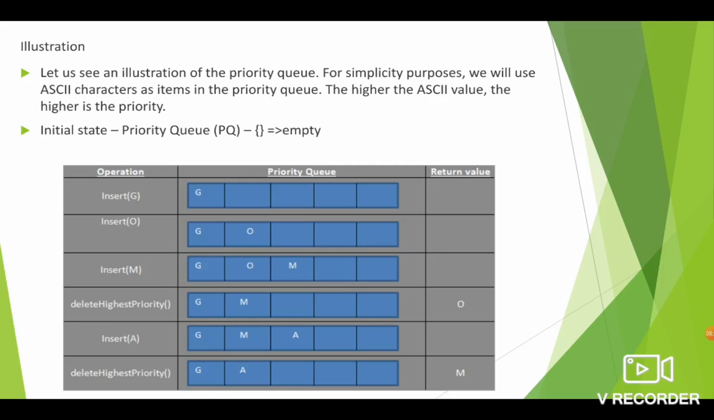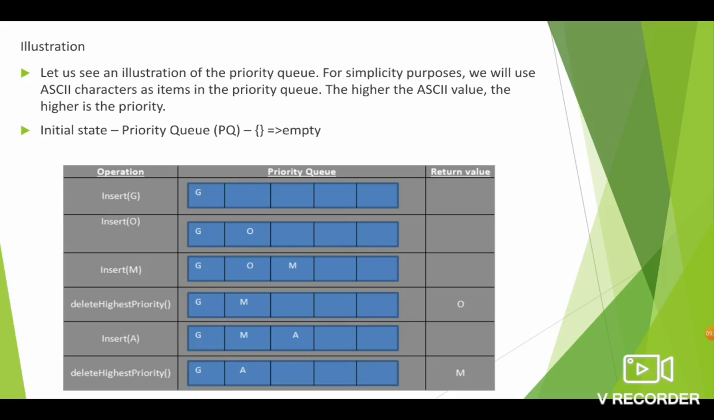So this is one more example for priority queue. Consider we have a priority queue. We are considering ASCII characters as items in the priority queue. The higher the ASCII value, the higher the priority. So initially the priority queue is empty. First G is inserted in the priority queue, and after that we insert the element O. After O, the element M is inserted in the priority queue.